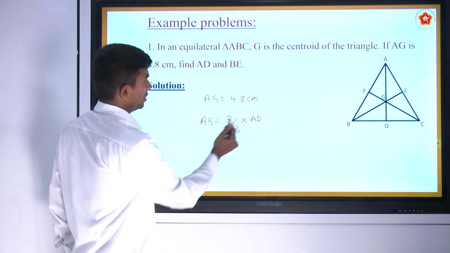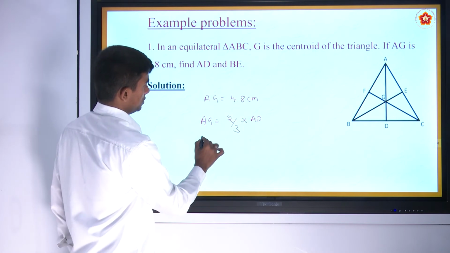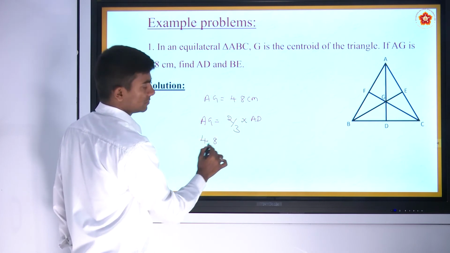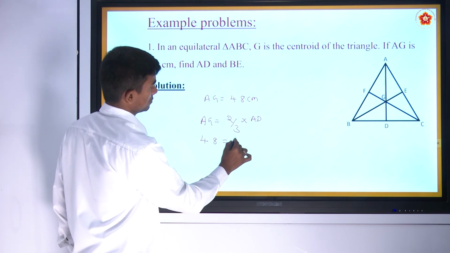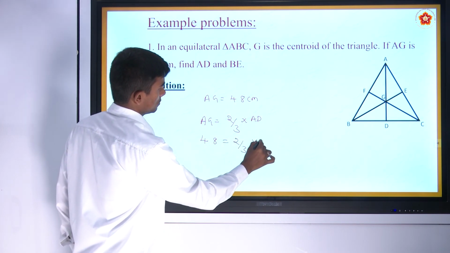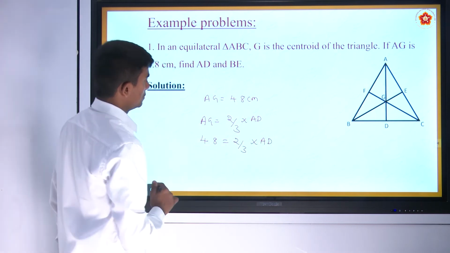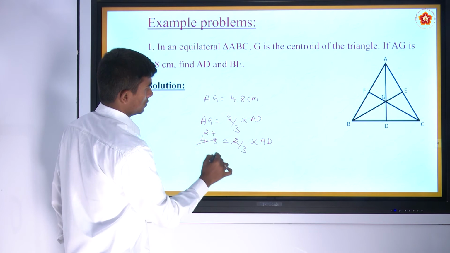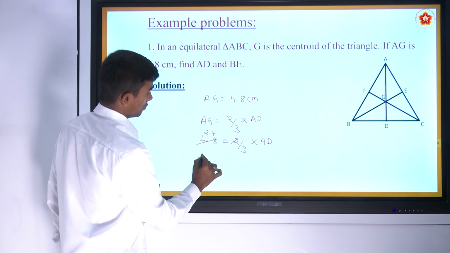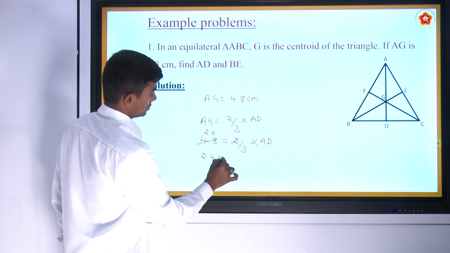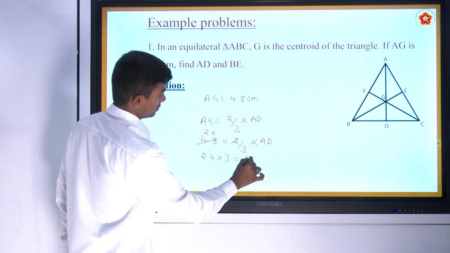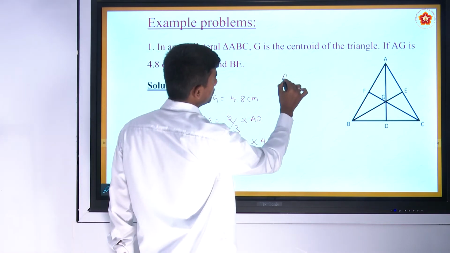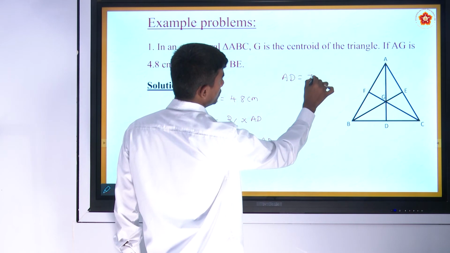So to find AD, let us substitute the value of AG. So it is 2.4. So when you multiply 2.4 into 3, that will be equal to 7.2 centimeter.